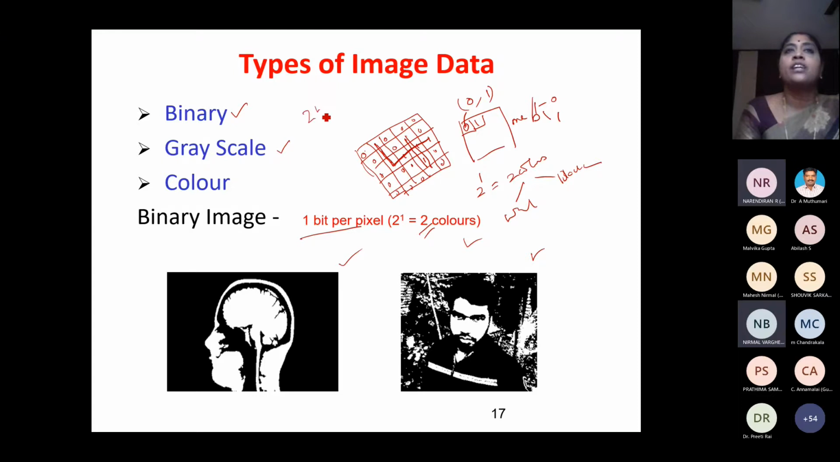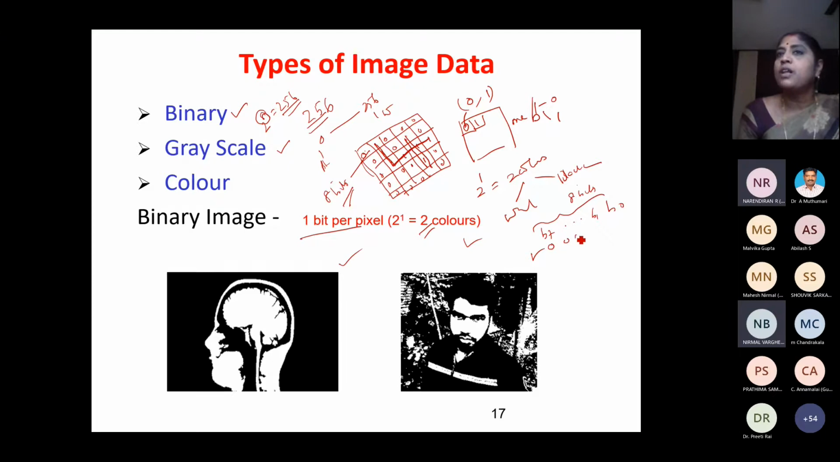Grayscale, I told you, will have how many colors? 256 colors, generally 0 to 255. 255 means white, 0 means black. What is the power of 256? 2 power 8 is equal to 256. So for each pixel, how many bits will I be using? 8 bits. For each pixel in a grayscale image, I'll be using 8 bits: bit 0, bit 1, and so on up to bit 7.